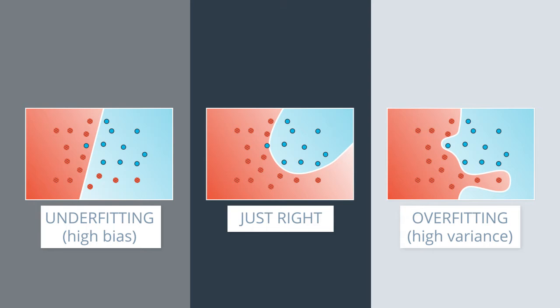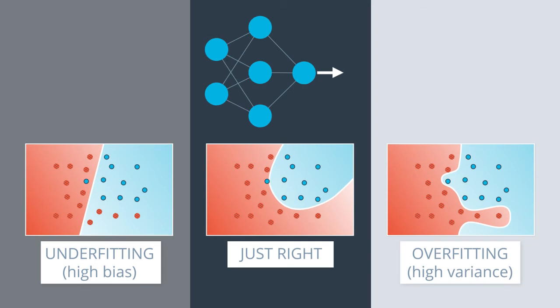Notice that the model in the right fits the data really well, since it makes no mistakes, whereas the one in the middle makes this mistake over here. But we can see that the model in the middle will probably generalize better. The model in the middle looks at this point as noise, while the one on the right gets confused by it and tries to fit it too well.